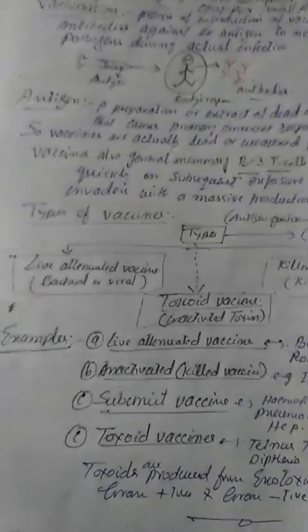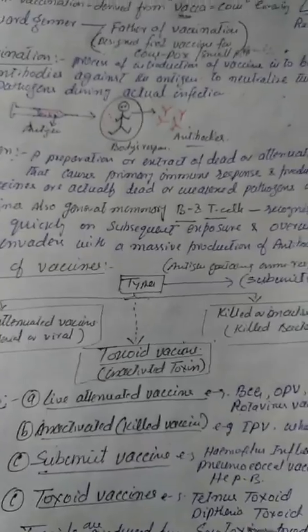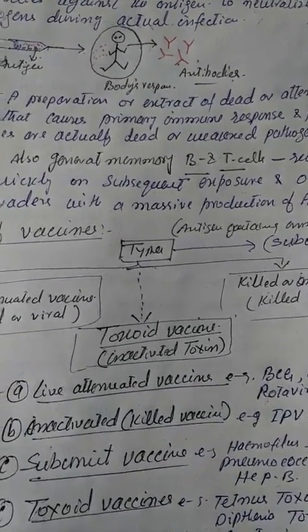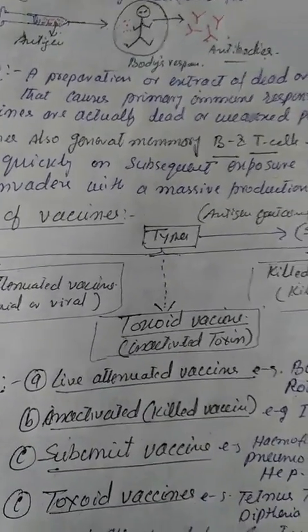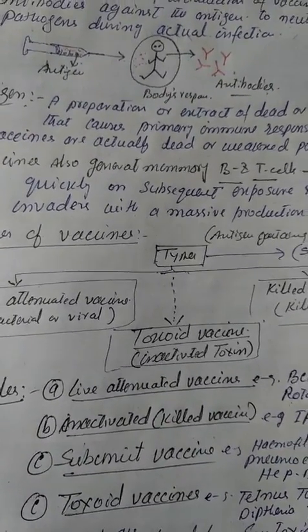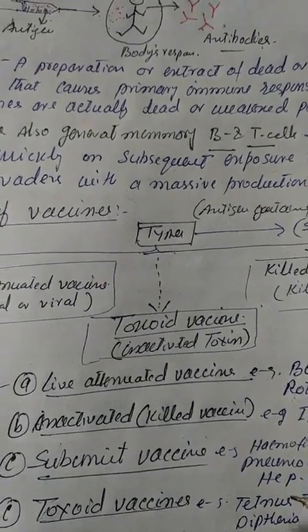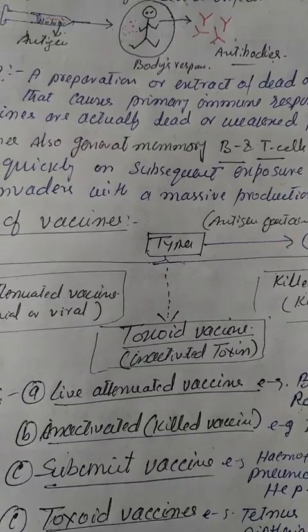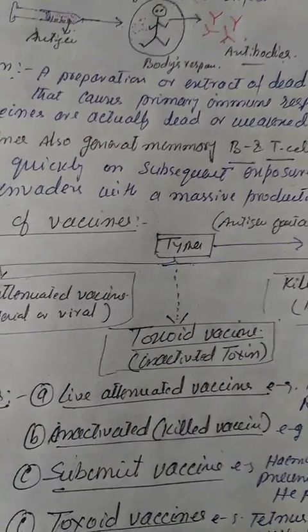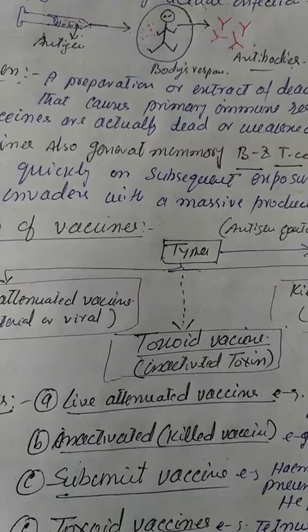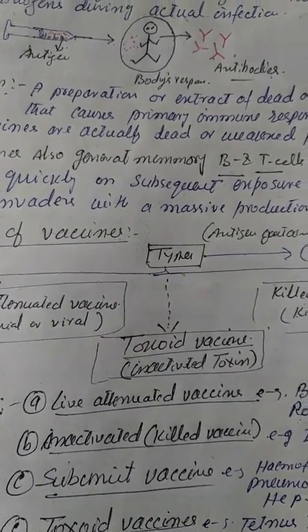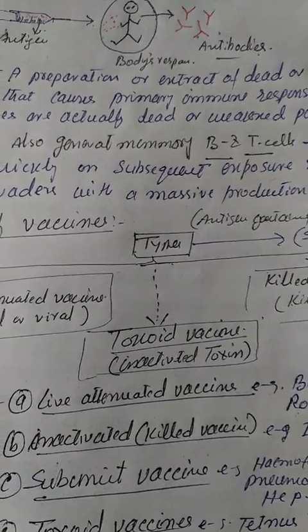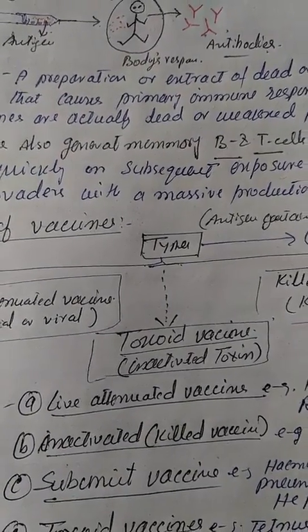Now, the fourth type is the toxoid vaccine. For example, tetanus toxoid, diphtheria toxoid. These vaccines are actually produced from the exotoxins produced by the gram-positive and gram-negative bacteria, in which the toxicity is removed, and then these detoxified toxins are called toxoids, which are introduced into the body to improve immunization. This was all about vaccination and immunization.